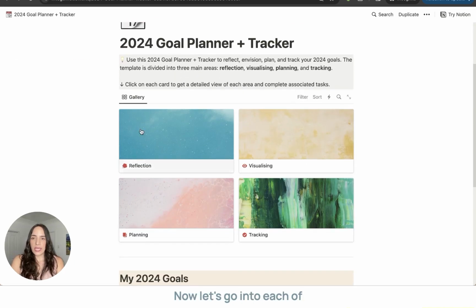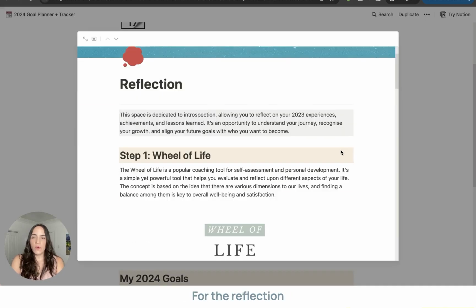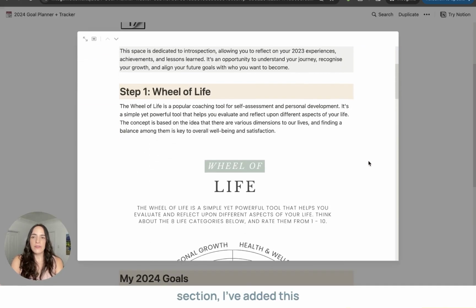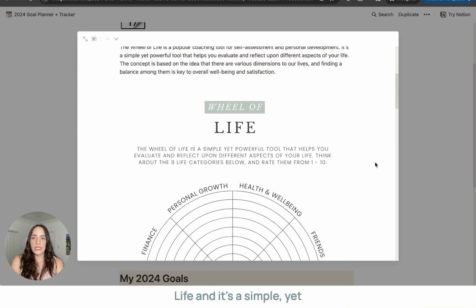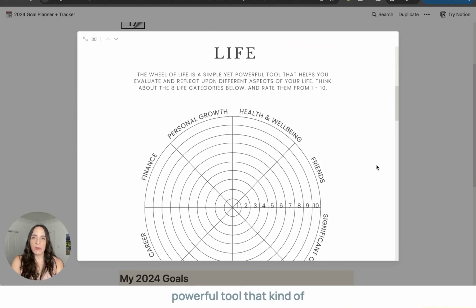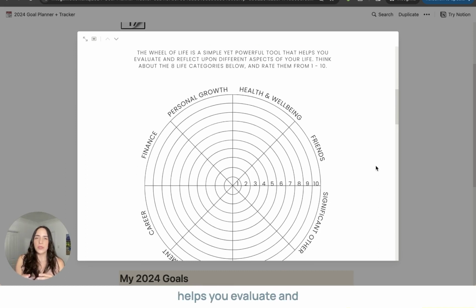Now let's go into each of the different sections. For the reflection section, I've added this really cool exercise. It's called the Wheel of Life, and it's a simple yet powerful tool that helps you evaluate and reflect upon the different areas of your life and really understand where you're excelling, where you're satisfied, and perhaps where there are opportunities for improvement.